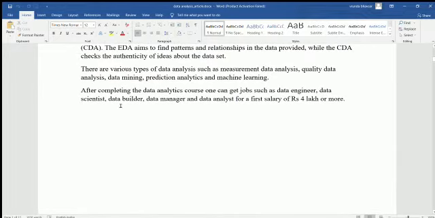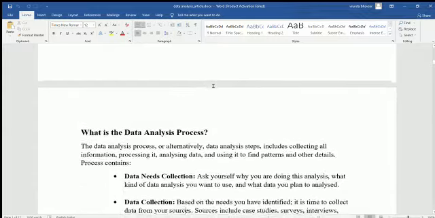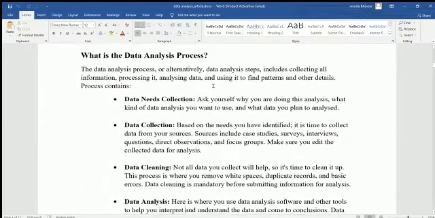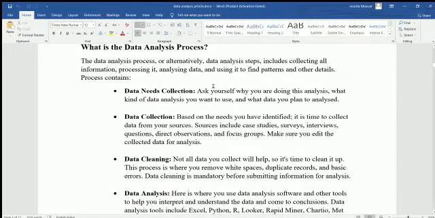Now we go through what is the actual process in data analysis. The data analysis process, or alternatively data analysis steps, include collecting all information, processing it, analyzing the data and using it to find patterns and other details.